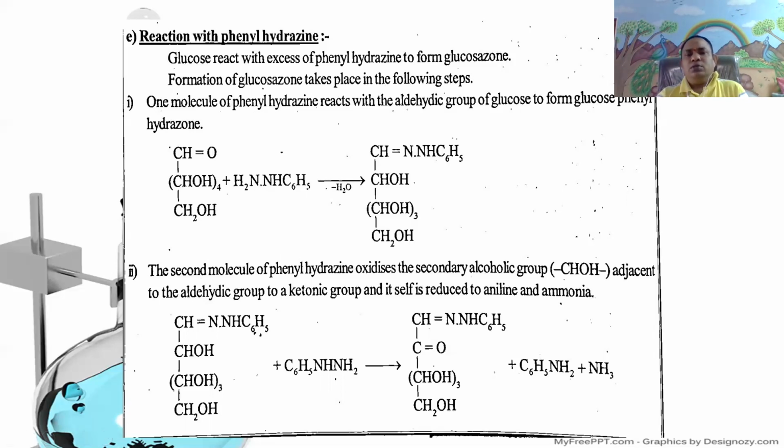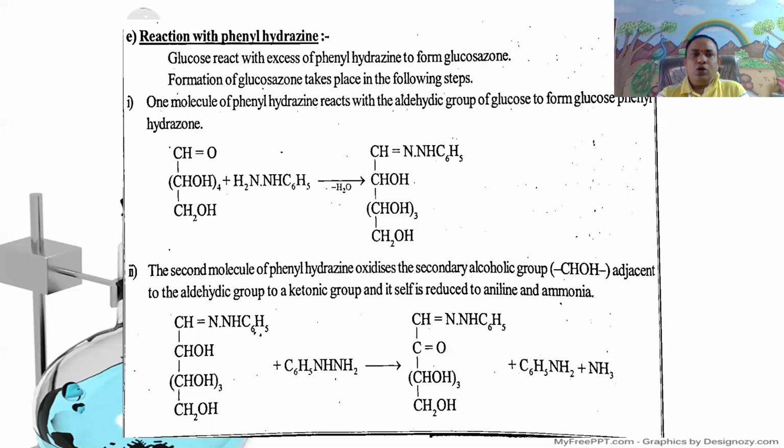In this three-step mechanism, first, one molecule of phenylhydrazine reacts with the aldehyde group of glucose to form the phenylhydrazone of glucose.